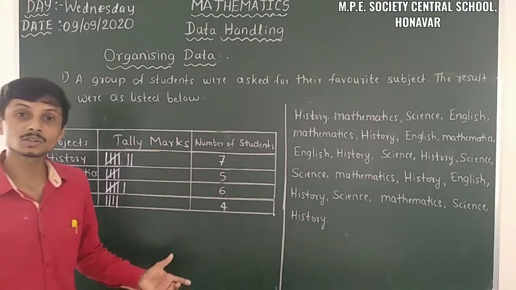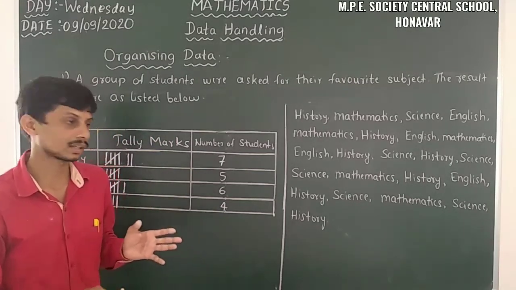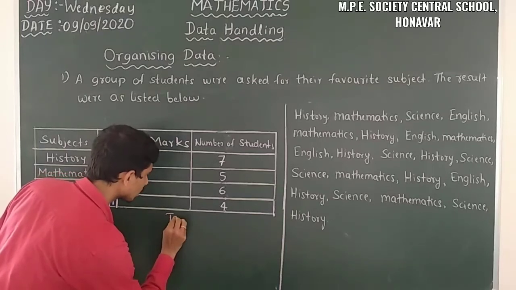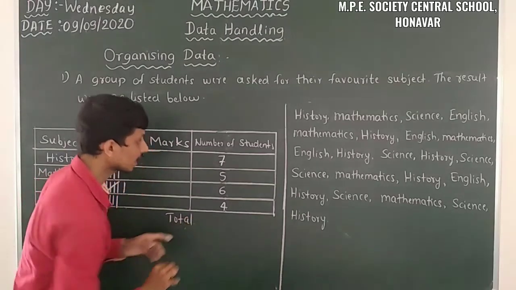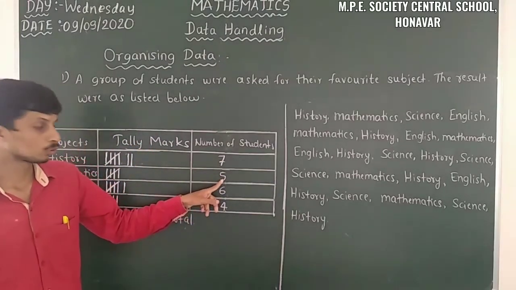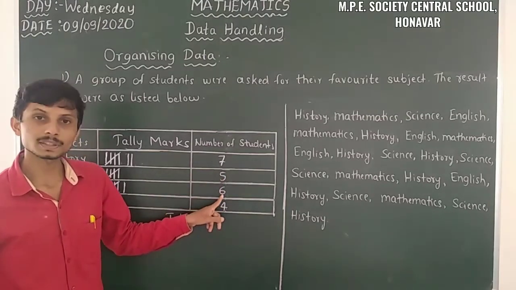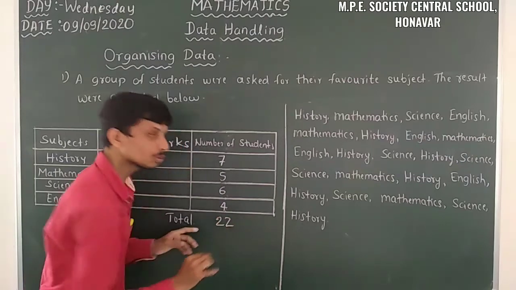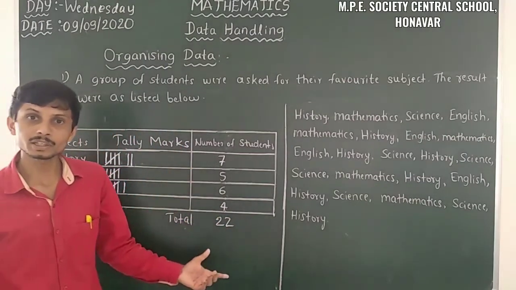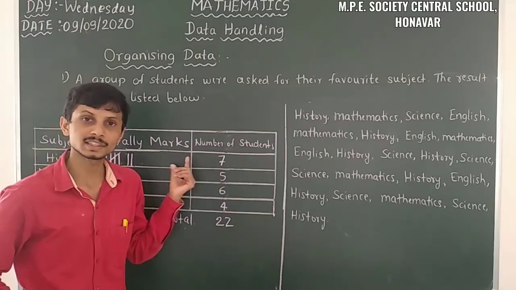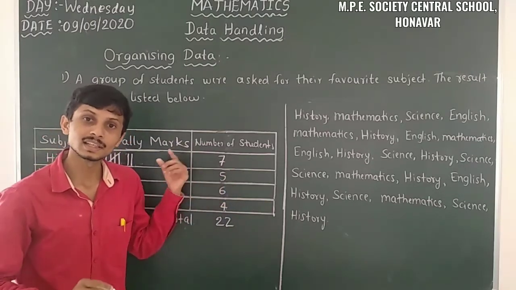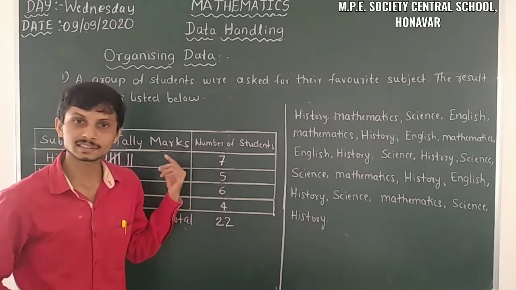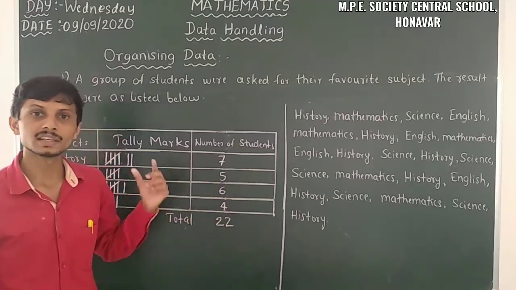So from this also we have to analyze how many students there are. How can we take the total? Take the total like this: 7 plus 5 is 12, 12 plus 6 is 18, 18 plus 4 is 22. There are 22 students. So of those 22 students, 7 like history, 5 like mathematics, 6 like science, and 4 like English.